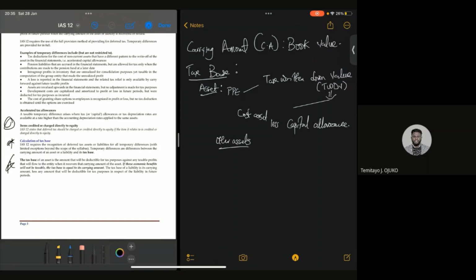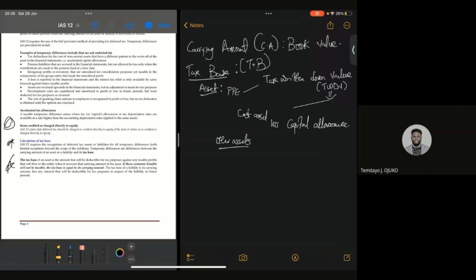Now, for other assets, what is a tax base? Don't forget TB. What is the tax base of other assets? When I say other assets, let's say, for example, trade receivables, interest receivables, and the likes. I already explained what the tax base is initially, but now I'm giving you a practical way of getting the tax base of an asset.